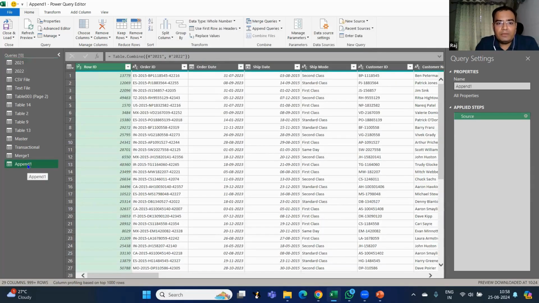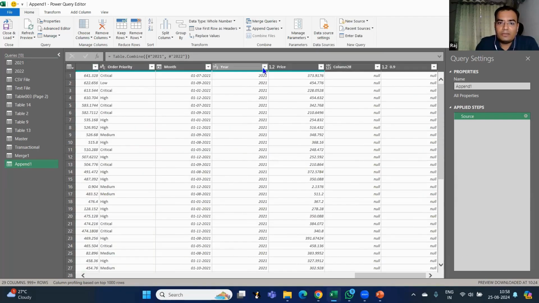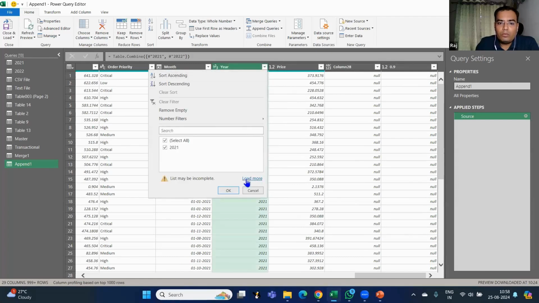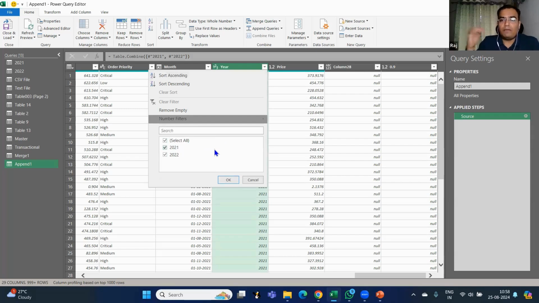So see, my append query has been created. Now, ideally, it should have both the years' data. Let us just check. Load more. Can you see this? With just a click, we could add two different tables, one after another. Now you need to follow some basic rules: you should have the same number of columns and the same headings of the columns to append the data.